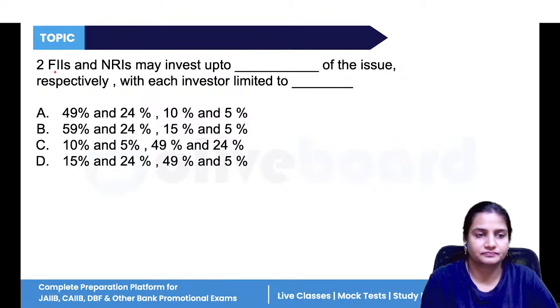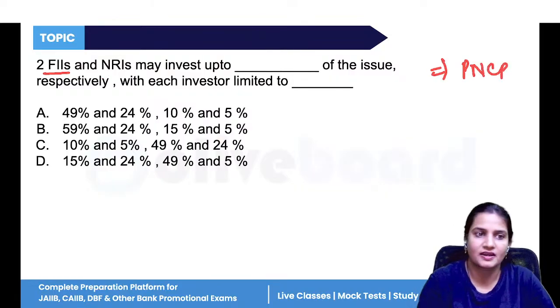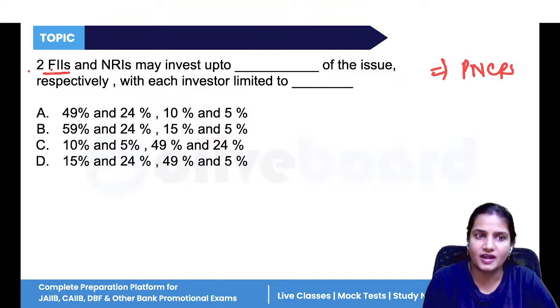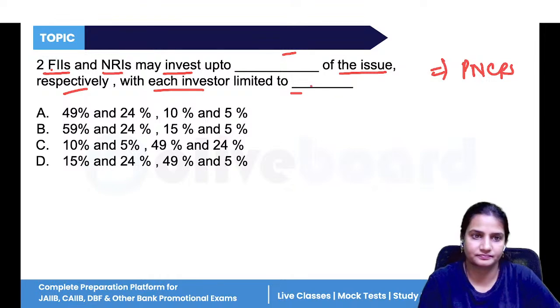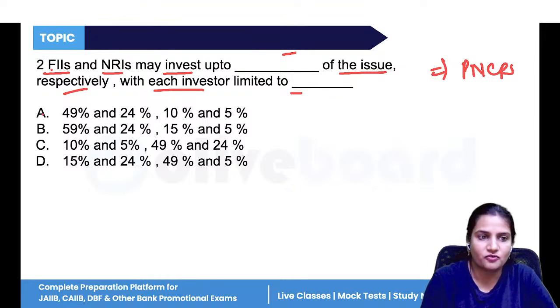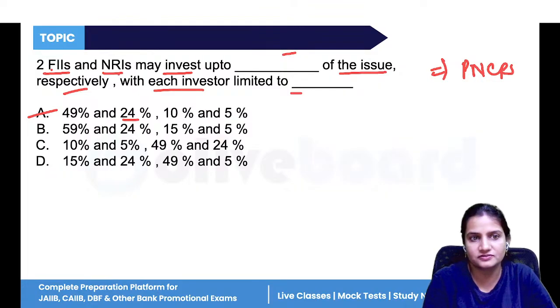Now next. This question is based on your PNCPS. Foreign institutional investors and NRIs may invest up to dash of the issue respectively, with each investor limited to dash. Here the total value you have to tell me, and here each investor limited to how much value. So they can invest up to 49% and 24%. 49% is for foreign institutional investors and 24% is for NRIs.